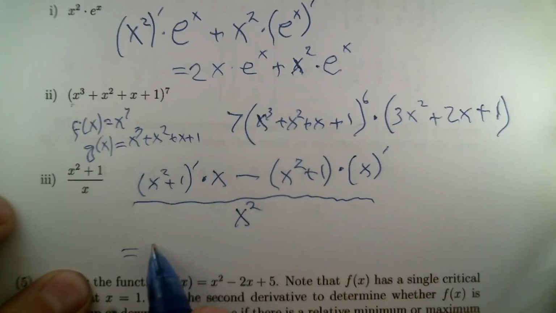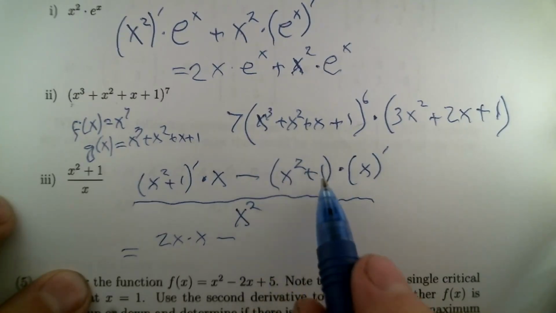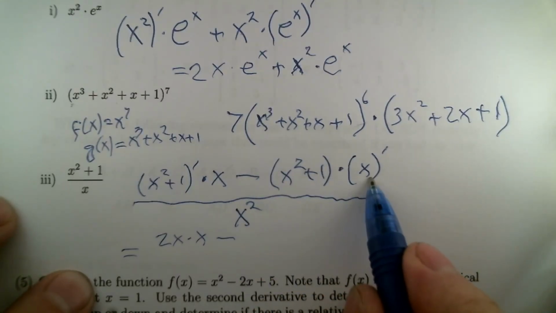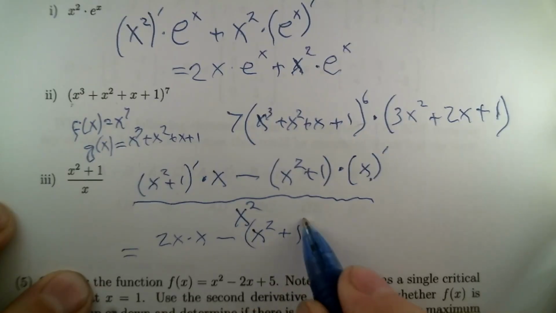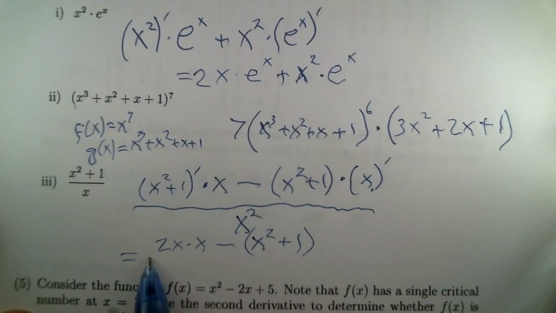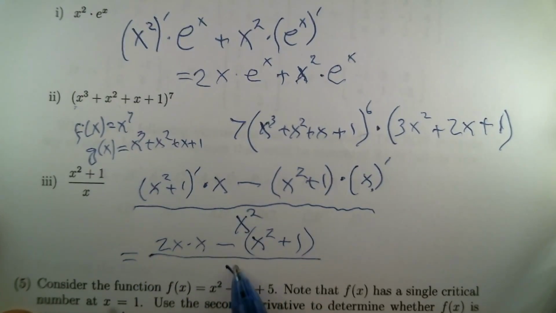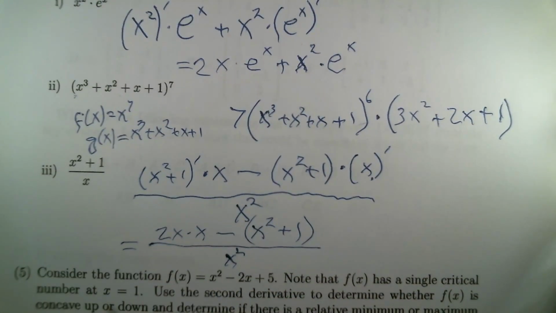x squared plus 1's derivative is 2x. So 2x times x minus x squared plus 1 times, what's the derivative of x? 1. Yeah, so we have just minus x squared plus 1. I better put parentheses around that, because we should be subtracting that 1 as well as the x squared. And then we would have x squared in the bottom. Now, this sort of looks like it simplifies a lot, and it does, but I still recommend don't do the simplification. Just leave it like that, because it looks like somebody applied the quotient rule, and that's what we wanted.